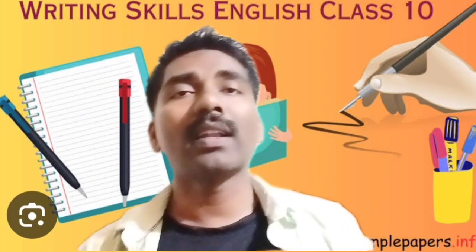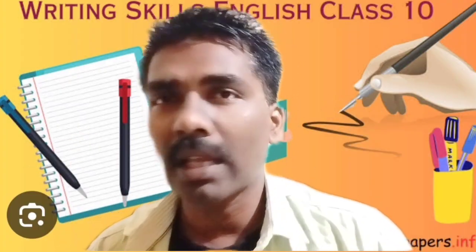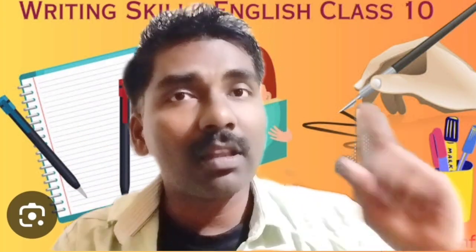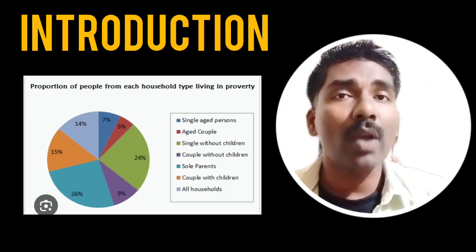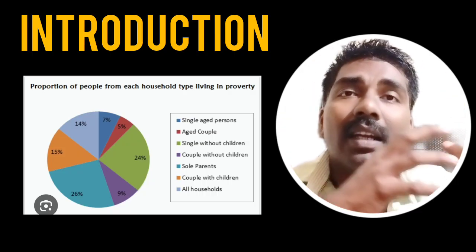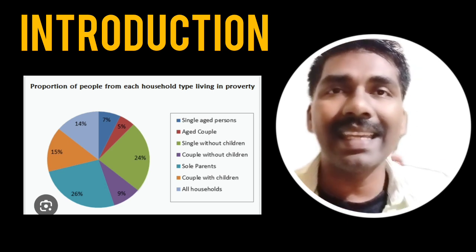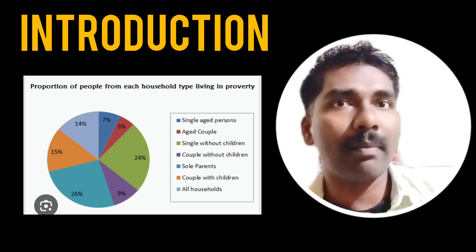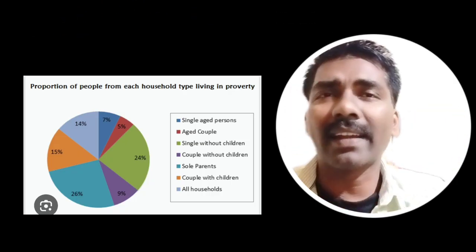Dear students, what is the format of analytical paragraph? Three things you have to follow compulsorily while writing it. The first thing is the introduction. In the introduction, you have to write a short paragraph describing what the data is about and what is exactly given in the pie chart, table or graph. In simple and easy language you can write a short paragraph; that is called an introduction.